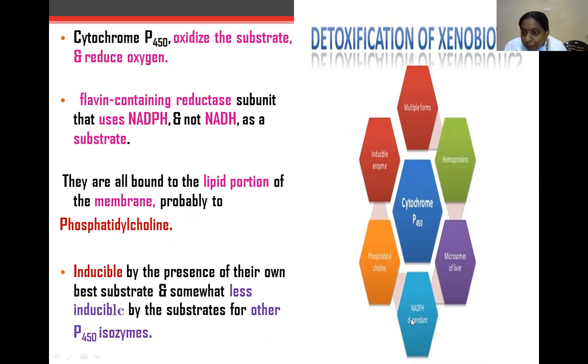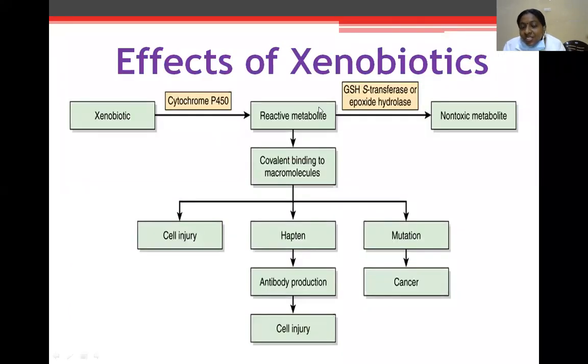It is an NADPH dependent reaction and is also bound to the membrane lipid phosphatidylcholine. It is an inducible enzyme, induced by its own best substrate, and somewhat less inducible by other substrates of P450 enzymes. Hence cytochrome P450 is present in multiple forms. Effects of xenobiotics.